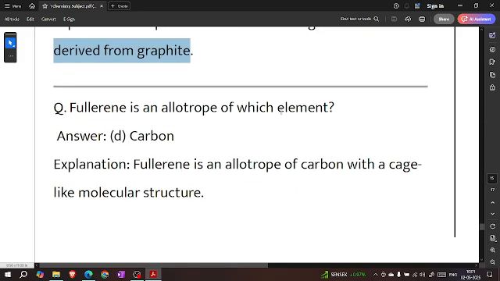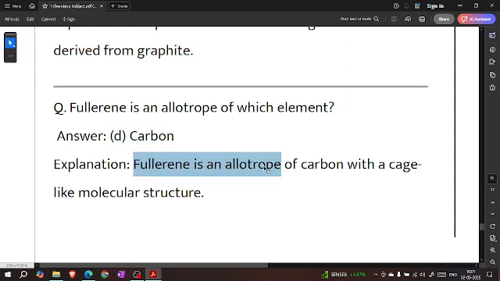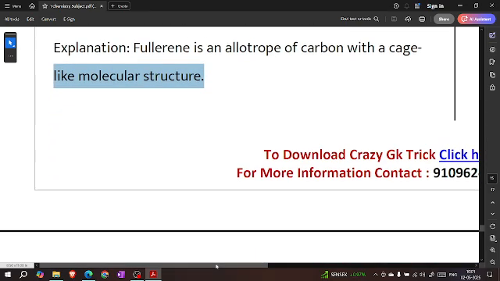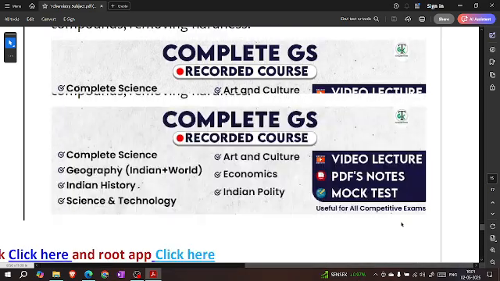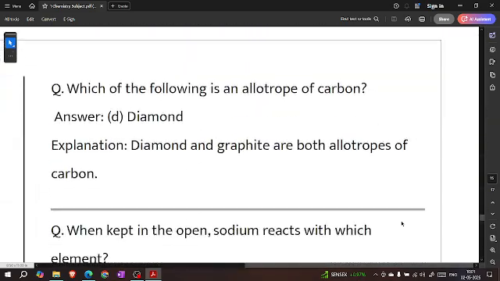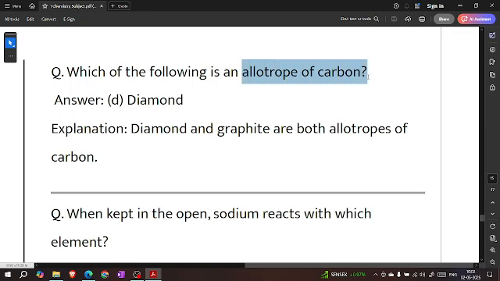Fullerene is an allotrope of which element? Carbon. Fullerene is an allotrope of carbon with a cage-like molecular structure. Which of the following is an allotrope of carbon? Diamond. Diamond and graphite are both allotropes of carbon.